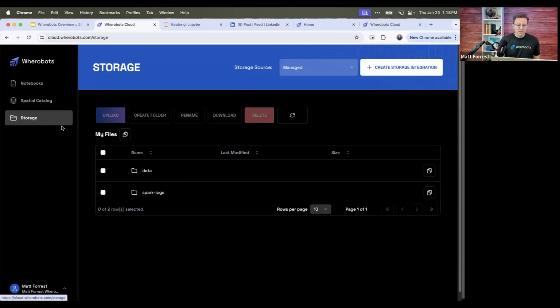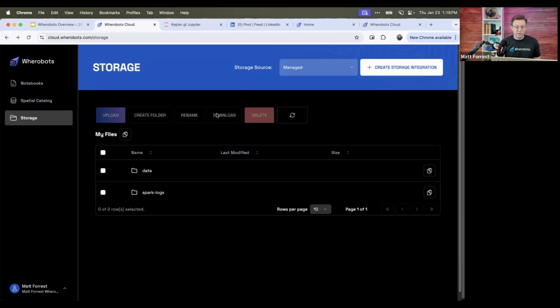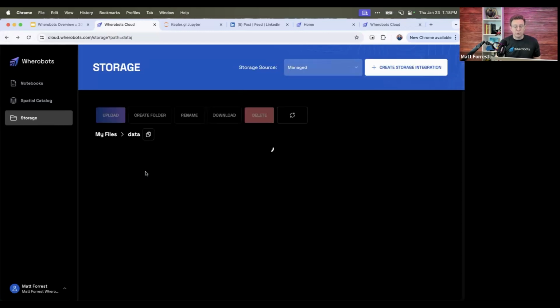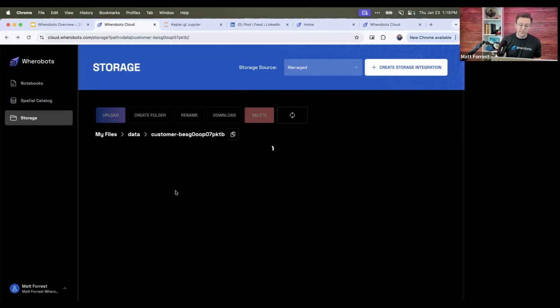This is the storage section. If you have data in cloud storage, you can create a storage integration to your data if it lives in Amazon S3. You can do that here if you want to connect to data that you already have. If you don't, we also give you access to your own S3 buckets. If you click into data, you'll see it's customer dash alphanumeric code. This is my unique customer data set.